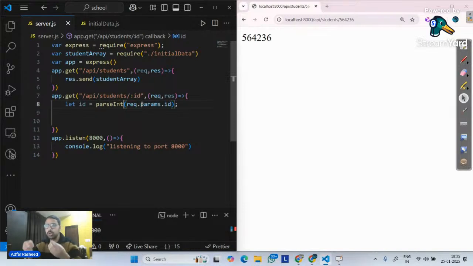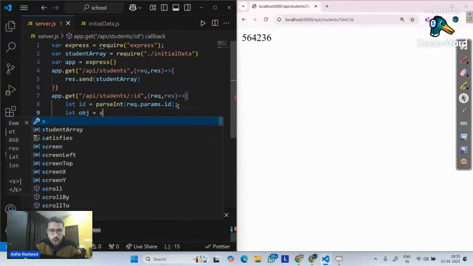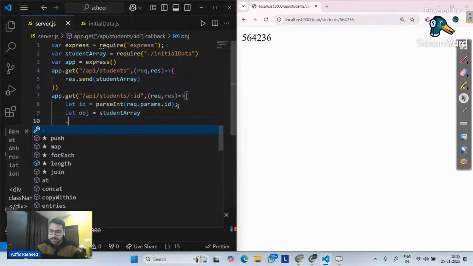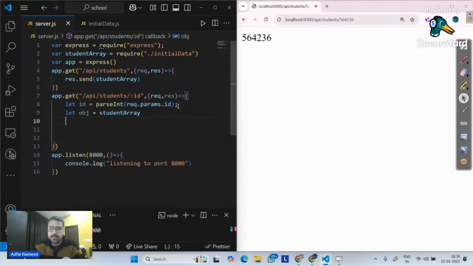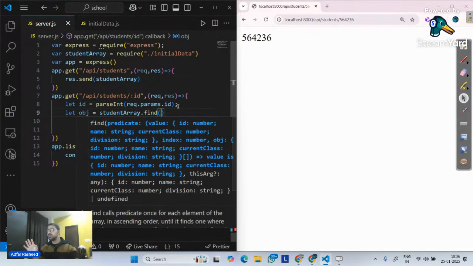Now after that, what are we supposed to do? We are simply supposed to do a search. So I will let the object variable equal the student array that I have. Please use a method called find. So we have an array method called find. I hope everyone knows what the find method is. Do we all know what find is and how it works? Yes or no? If not, then I will show you quickly.